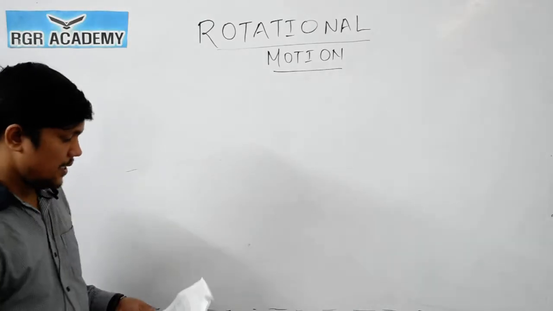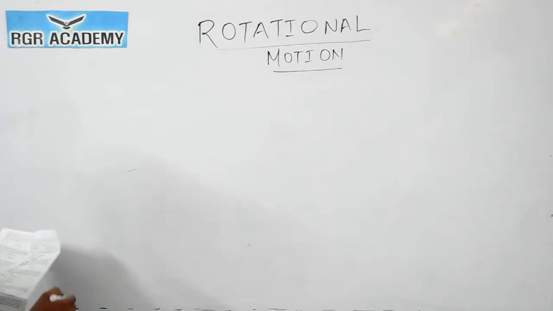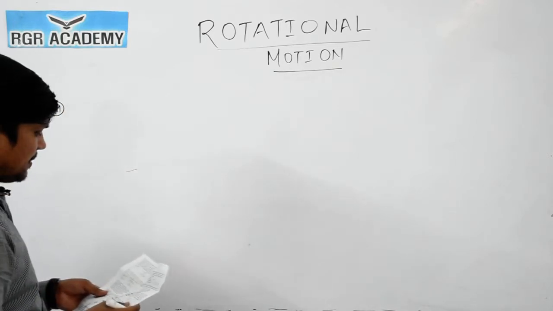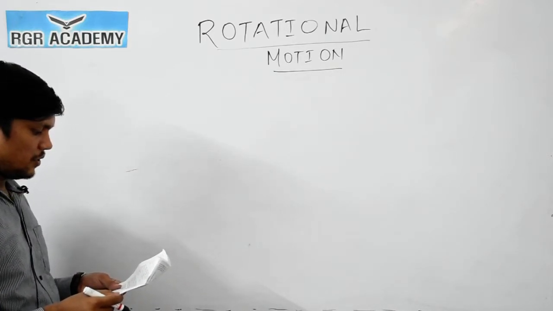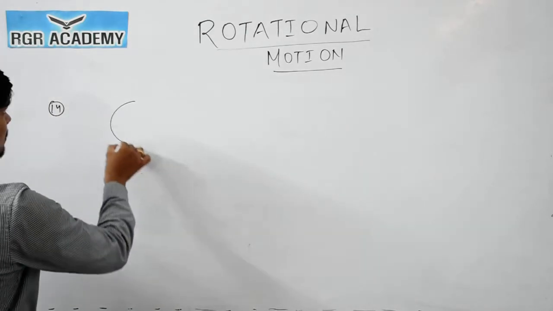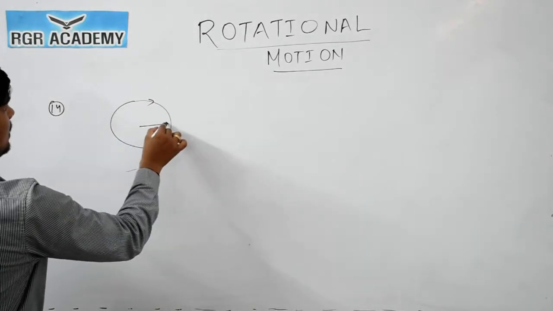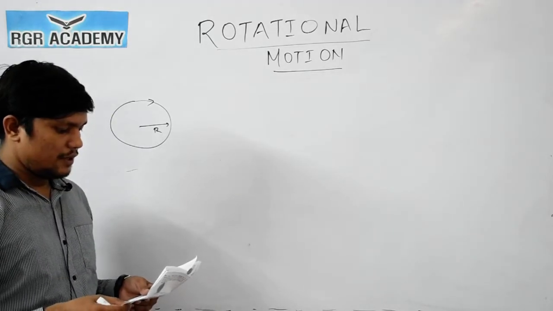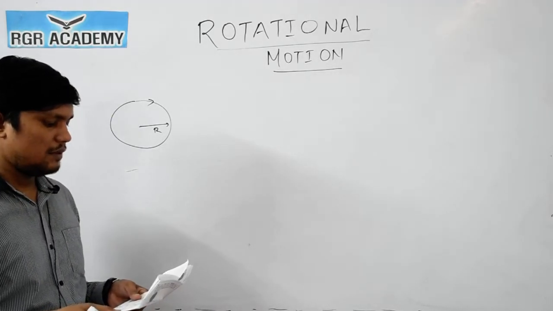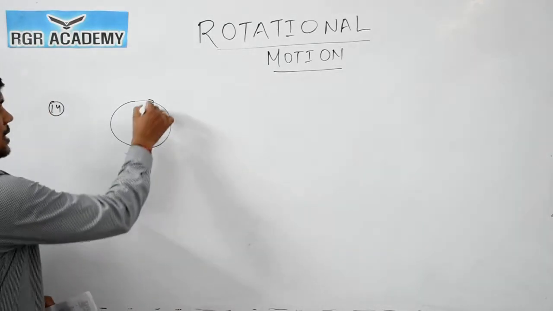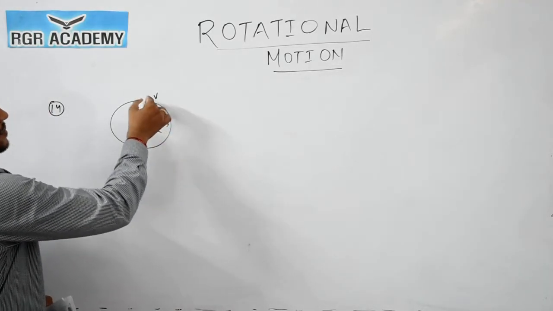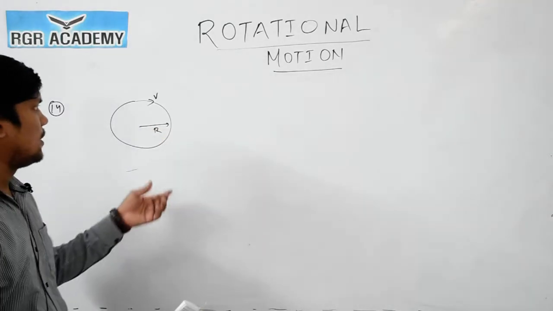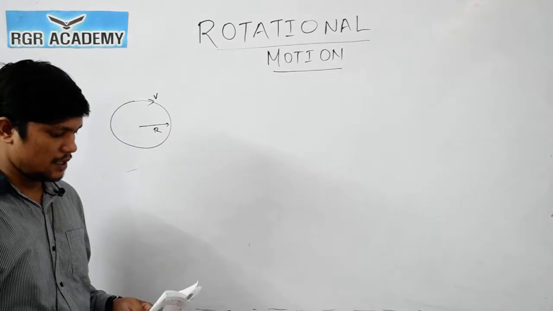So question number 14 is: a particle is moving in a circular path. The correct statement out of the following is... if a particle is moving in a circular path like this, radius we can consider as r, angular momentum will be conserved, but the linear momentum will not be conserved. We can see directly, as the direction of velocity is changing, momentum is changing, so the linear momentum is not conserved, that is not constant.